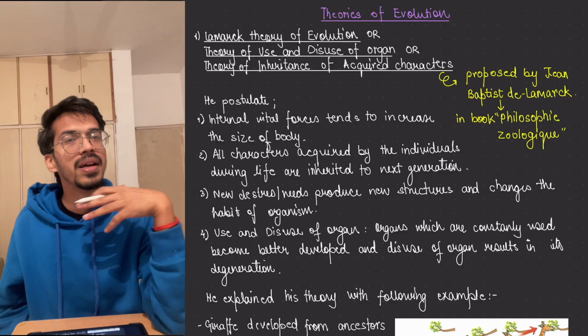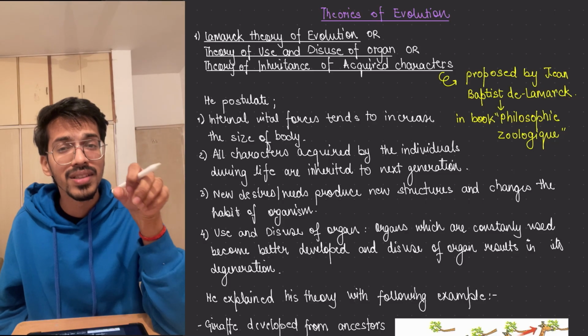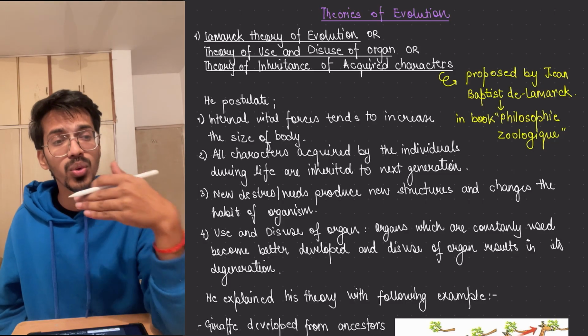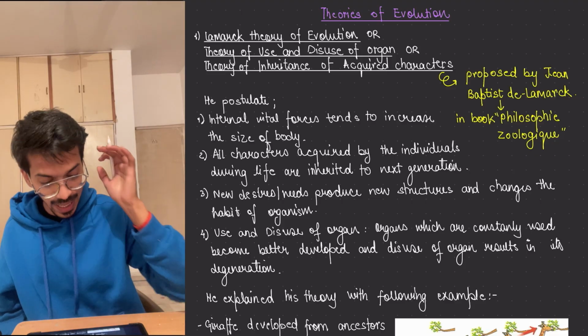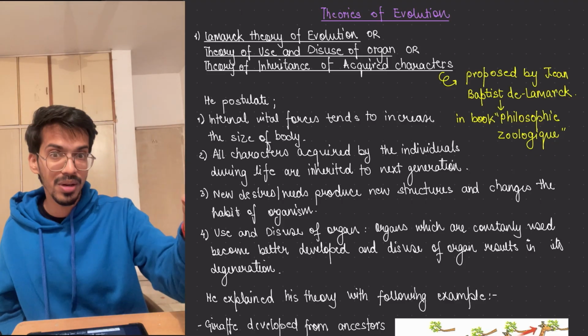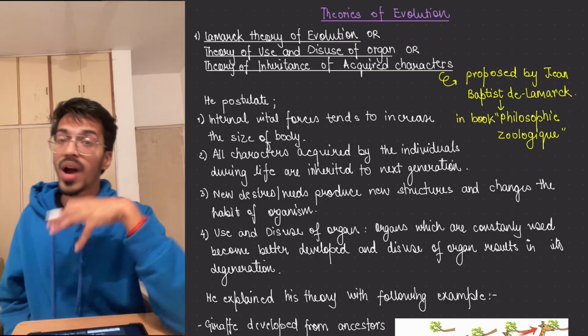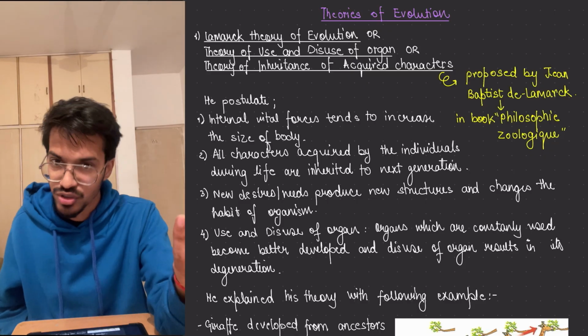But in reality, will that happen? Will that same thing go to my child? No, my friend. This is the major problem also, but it says that if I acquire a character, it will go to my next generation also.